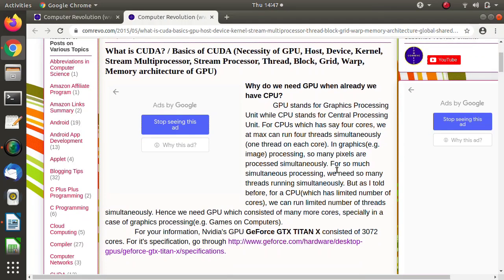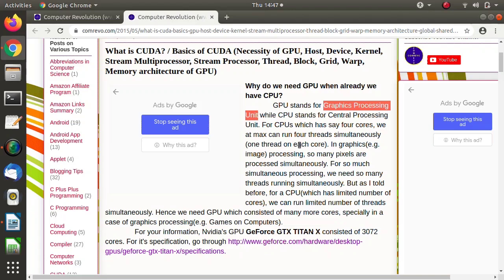So first thing, the processor that we use on our laptop or desktop machine, we call CPU. CPU stands for Central Processing Unit, so it is a processing unit. In the same way, GPU stands for Graphics Processing Unit. So again, it is a processing unit. In other words, we can say CPU and GPU both are processing units, or both are processors.